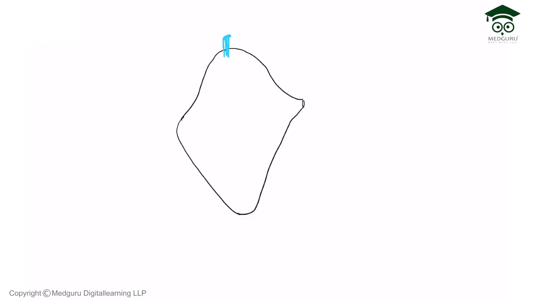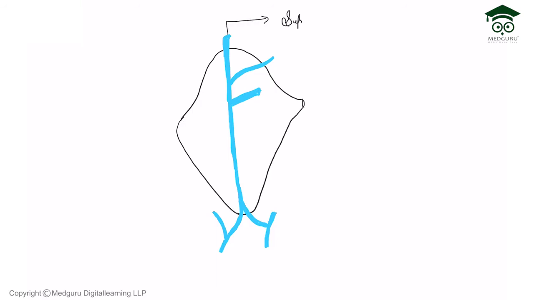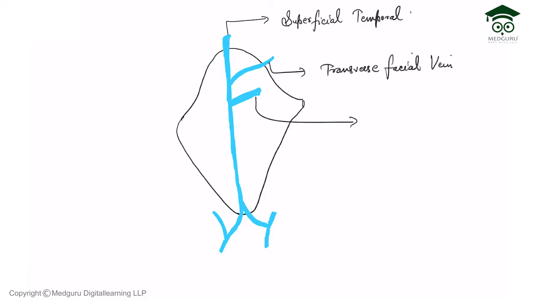For the explanation of the blood supply, after the nerves we can see that blue color is used for making the venous drainage, and the veins lie in the intermediate plane inside the parotid gland. When we do the piecemeal dissection of the parotid gland, the first superficial structures are the nerves and then we will find the veins. Firstly make the outlines of the veins with blue color, then we will do the labeling of the veins. The superficial temporal vein, next is the transverse facial vein and the maxillary vein.